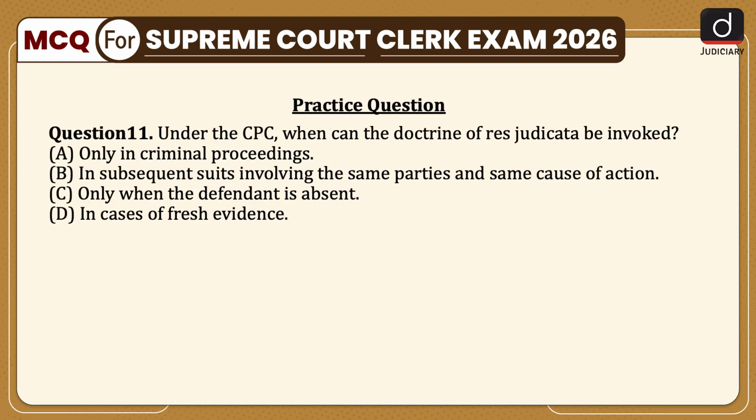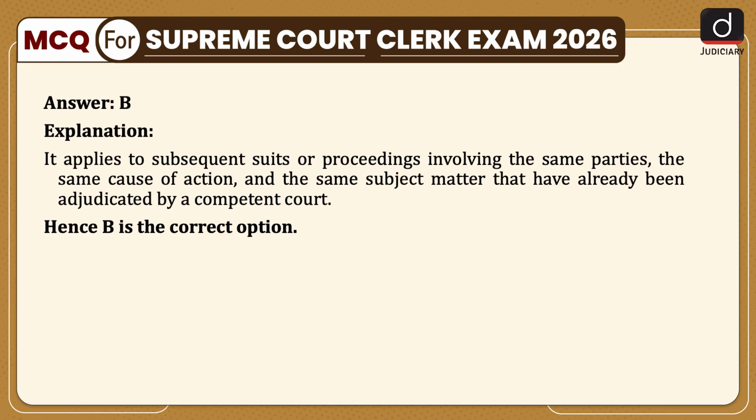Let's begin. Let's start with previous day's practice question. The question was, under the CPC, when can the doctrine of res judicata be invoked? Only in criminal proceedings, in subsequent suits involving the same parties and same cause of action, only when the defendant is absent, or in cases of fresh evidence. The correct answer is option B. It applies to subsequent suits or proceedings involving the same parties, the same cause of action and the same subject matter that have already been adjudicated by a competent court. Hence, B is the correct option.